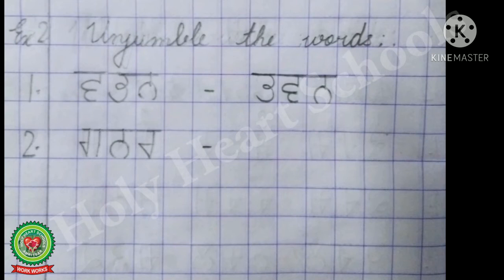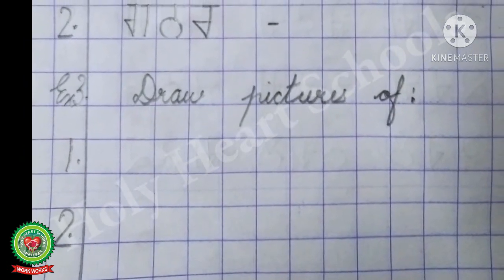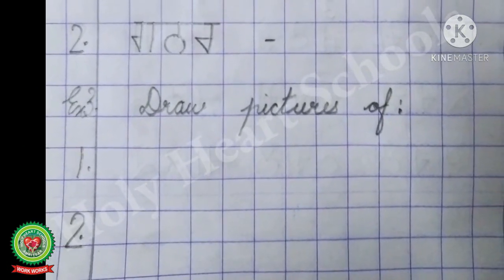So here we have to interchange the letters only. We will not replace any letter with any other letter. We will simply interchange the letters to form a sensible word. In the previous exercise, we changed the letter because the letter was incorrect. Here, all the letters given are correct, but we have to rearrange the letters given. Now, leave the next line and in the next line put exercise 3.